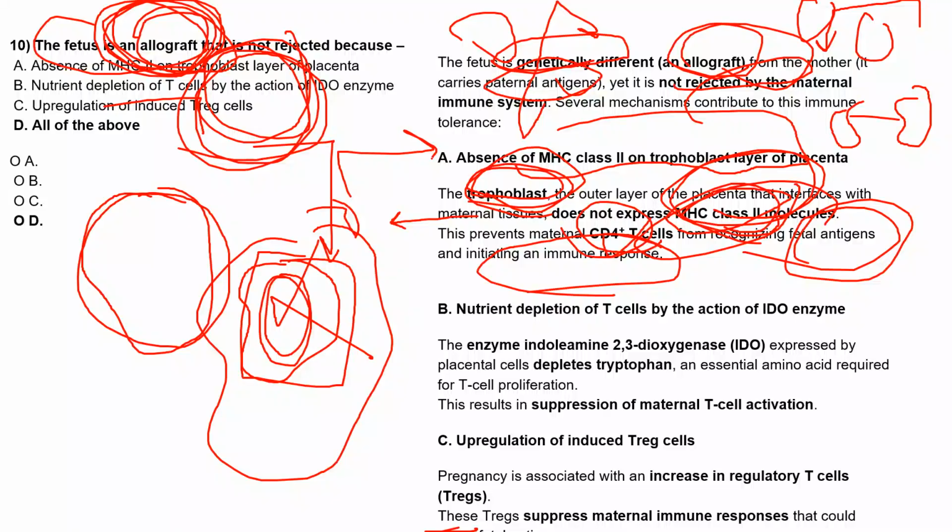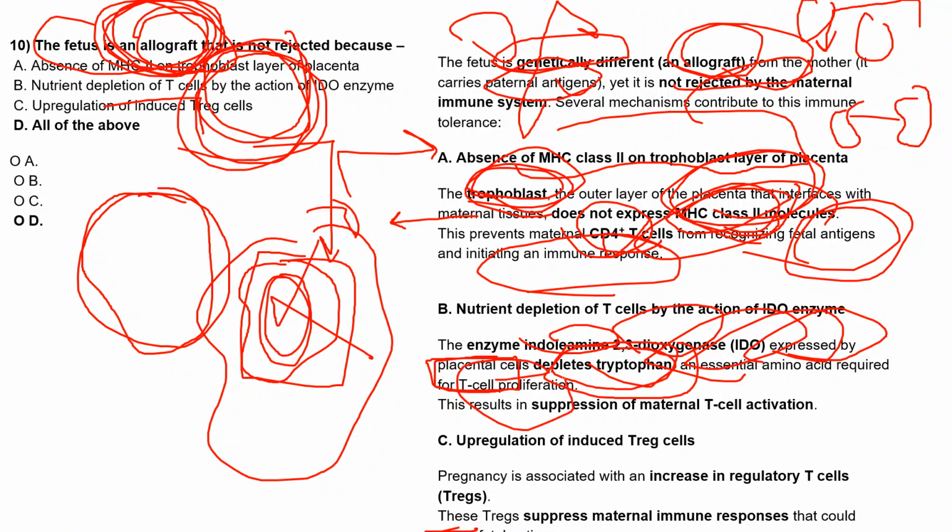Next is nutrient depletion of T cells by the action of the IDO enzyme. This IDO enzyme is very important, and it is indoleamine 2,3-dioxygenase. It is expressed by the placental cells. So the placental cells express this enzyme, and what it does is deplete tryptophan. One of the key factors for T cell proliferation is this: tryptophan is a very, very essential amino acid for T cell proliferation.